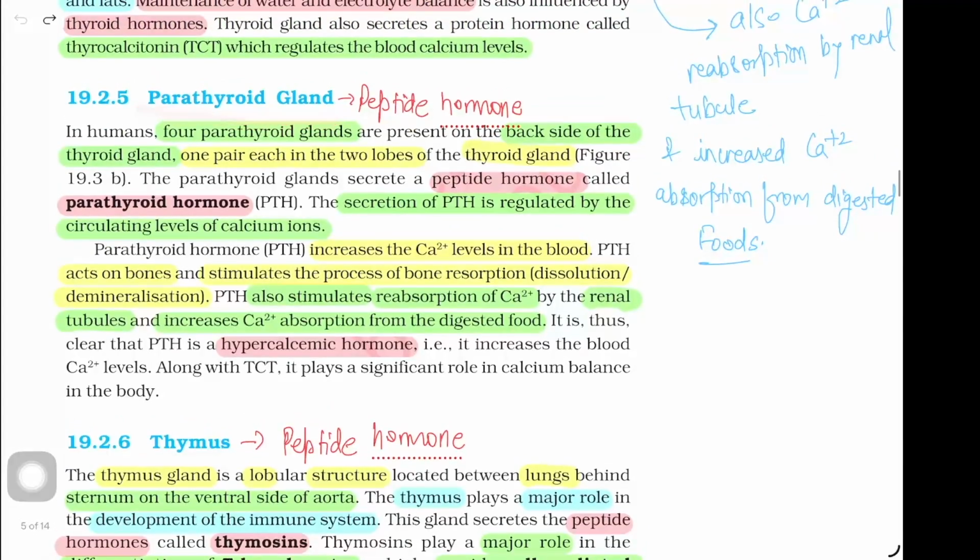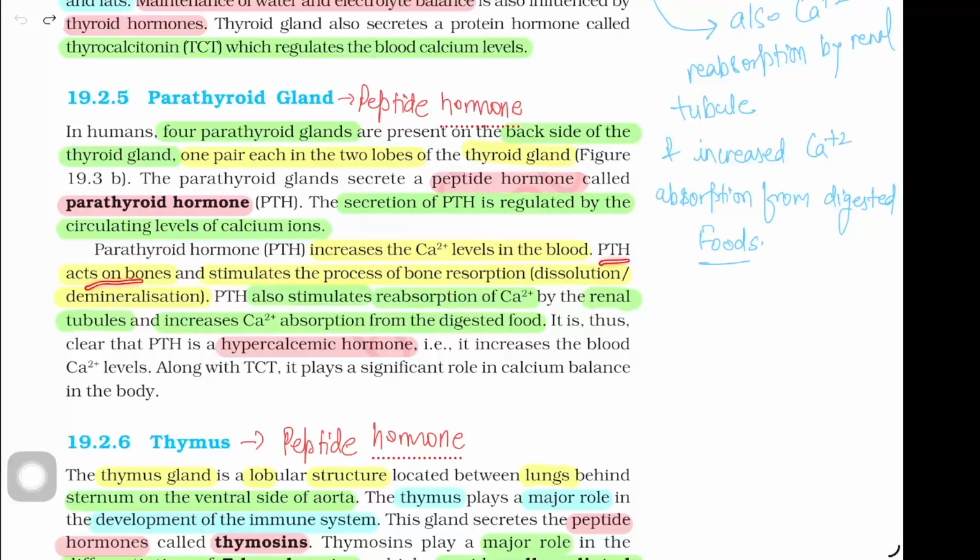Parathyroid gland. In humans, four parathyroid glands are present on the back side of the thyroid gland, one pair each in the two lobes of the thyroid gland, as shown in figure 19.3b. The parathyroid gland secretes a peptide hormone called parathyroid hormone, PTH. The secretion of PTH is regulated by the circulating level of calcium ions. Parathyroid hormone increases the calcium level in blood.